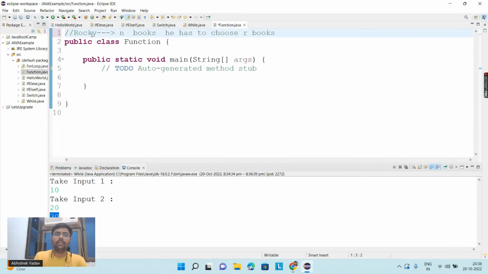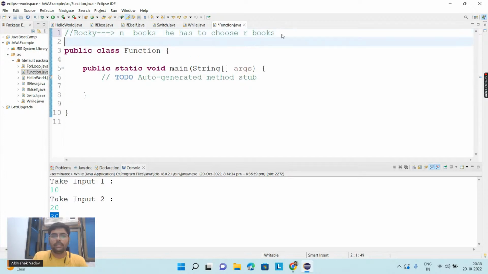I have one person Rocky, and the task of Rocky is what? He is given n books, and from n books he has to choose R books, and he has to give the combination. I know when I have to select r items from n items available, then I have to use combination.